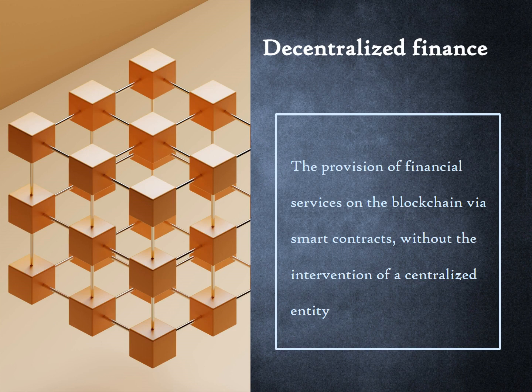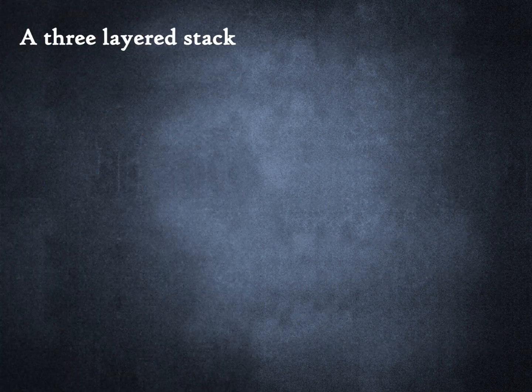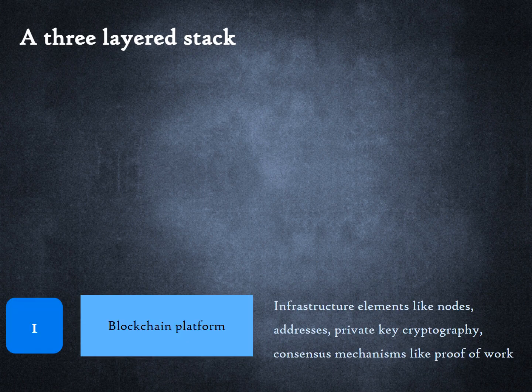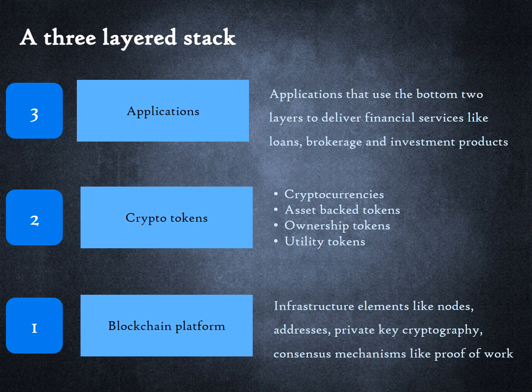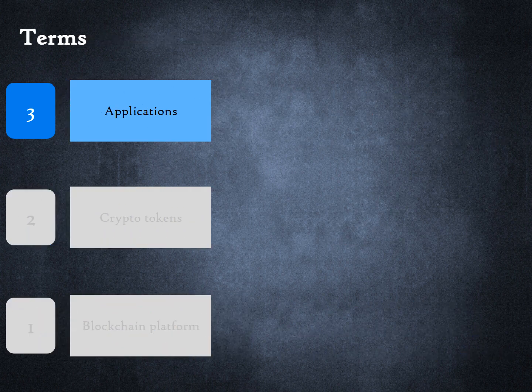Decentralized finance refers to the provision of financial services on the blockchain via smart contracts, without the intervention of a centralized entity. We can think of the financial services ecosystem on the blockchain as a three-layered stack. At the base is the blockchain platform. This consists of infrastructural elements like nodes, addresses, private key cryptography, consensus mechanisms like proof of work. On top of it are four categories of crypto tokens. Finally, at the top are applications that use the bottom two layers to deliver financial services like loans, brokerage and investment products. The top layer can be provided by centralized entities or decentralized entities.